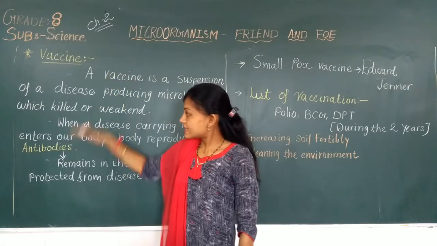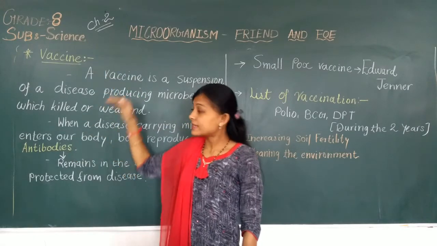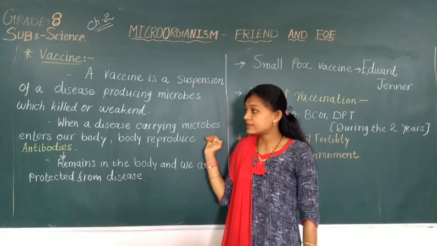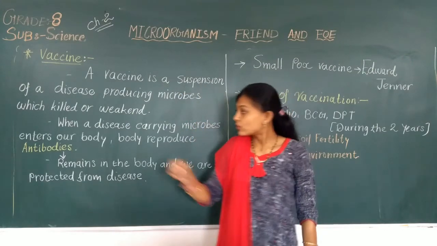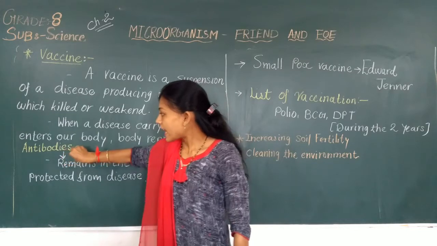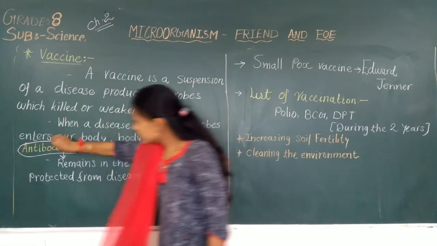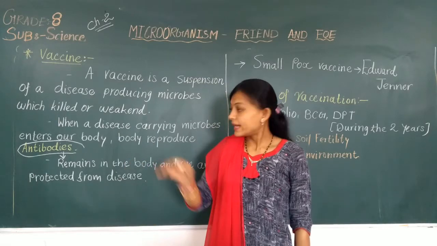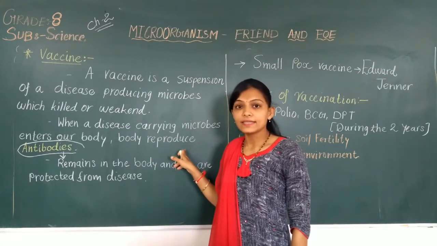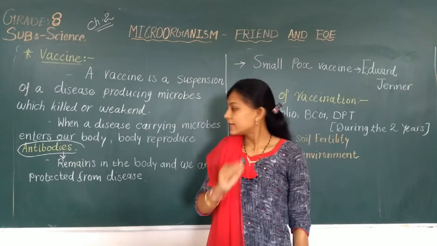Why is vaccination given? What does vaccination do? जब हमको डिसीज होता है तब अगर हम वैक्सीनेशन पहले से ले लिया तो हमारी बॉडी में वो एंटीबॉडीज क्रिएट करते हैं जो instead of our body, they fight against the diseases and we are safe from the disease.